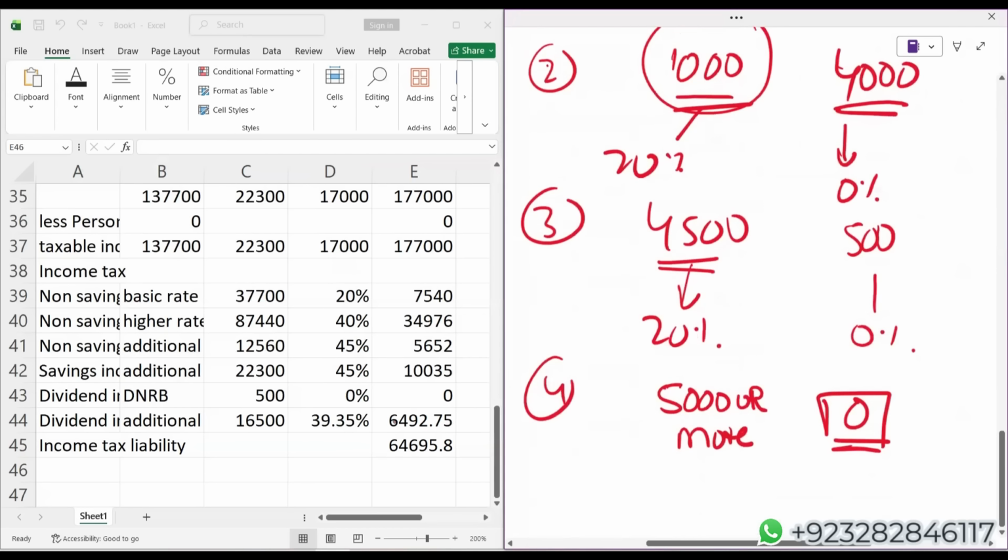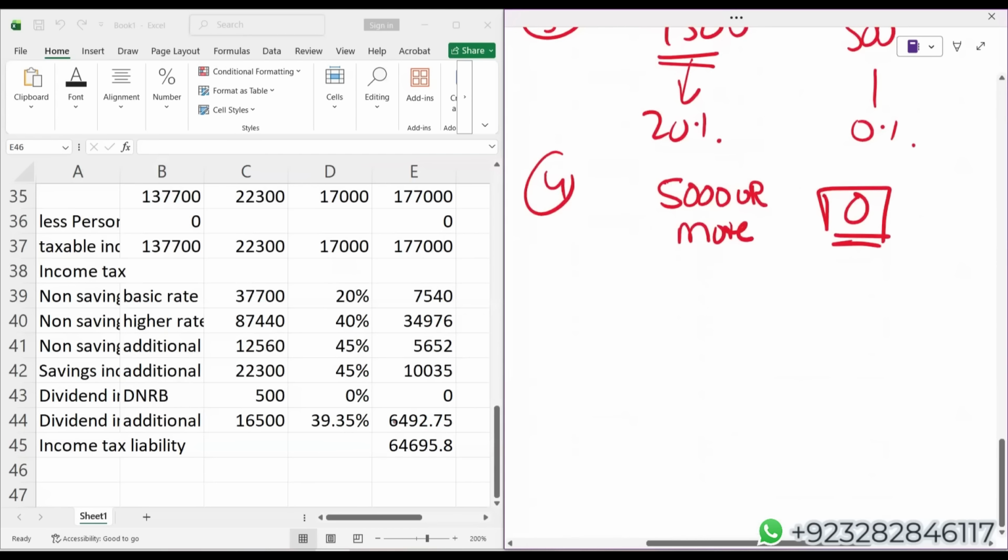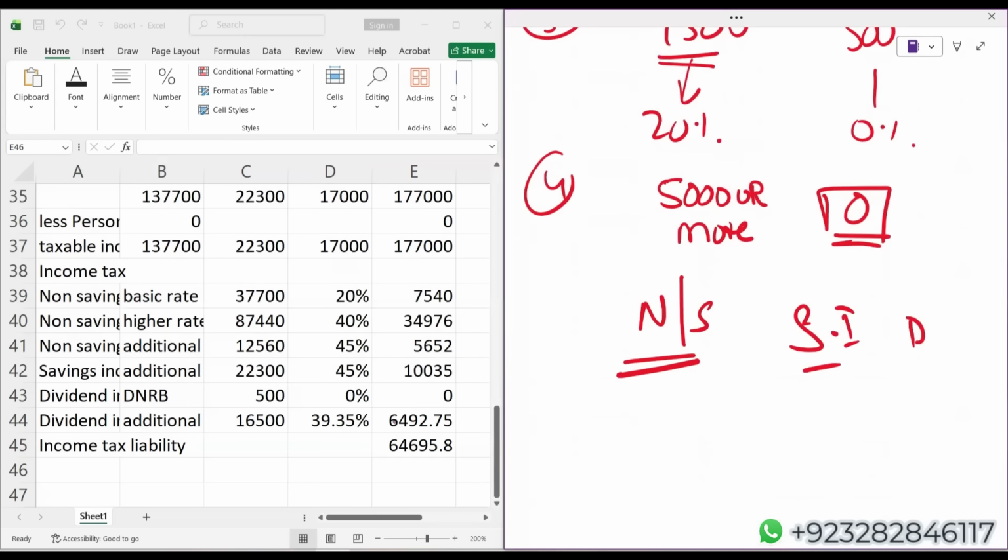Now let me write a normal allocation of personal allowance. The normal sequence is non-saving, saving income and dividend income. Students, the normal personal allowance allocation sequence is number 1, 2 and 3. First, I'll be deducting the personal allowance from the non-saving income. There's a possibility that non-saving income is far less than the personal allowance. If you still have personal allowance, go for saving income. And by chance, it rarely happens, but let's say it happened that even then personal allowance is left, go for the dividend income.